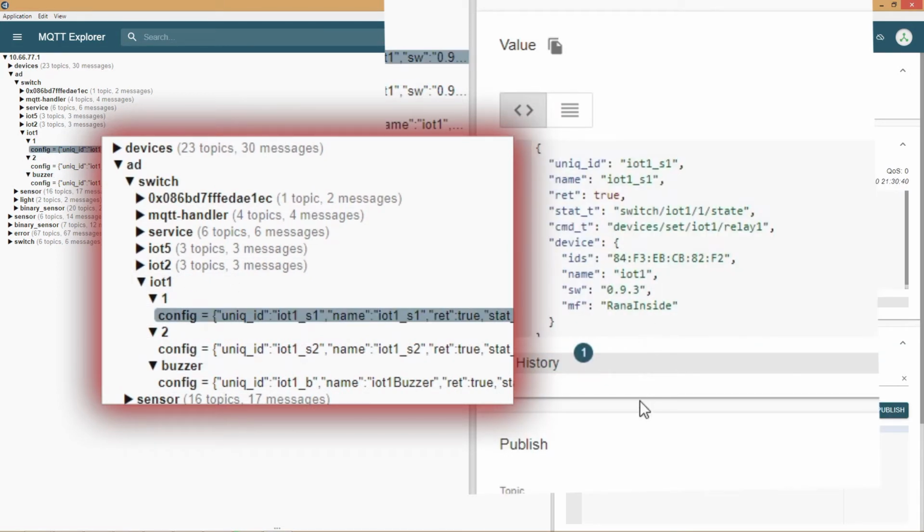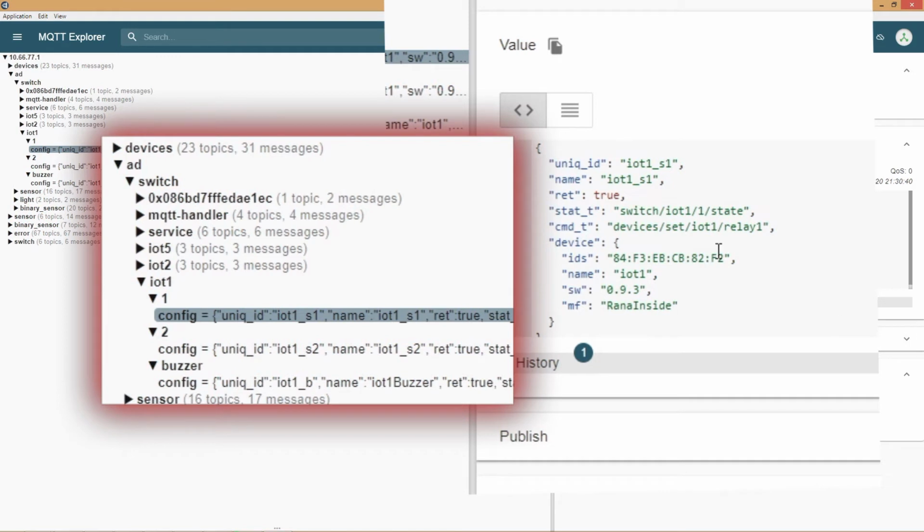Finally, under 1, we see the actual data. The final topic address for this configuration is add/switch/IoT1/1/config, and it contains a message. In that result, most values are optional, but in my coding, I like to give it a lot more details.